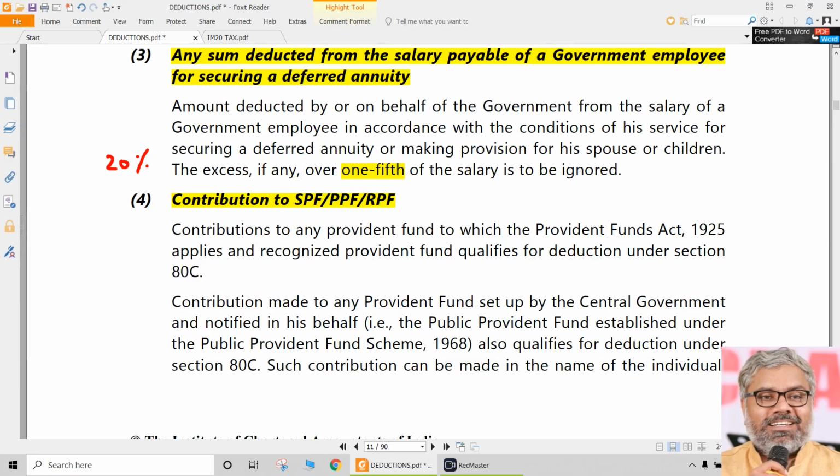What is this? SPF means statutory provident fund, PPF means public provident fund, RPF means recognized provident fund. All of them, contributions to them. By whom here? Are we talking about contribution of the employer here? No, we are talking about contribution of the employee that is eligible for deduction under 80C.